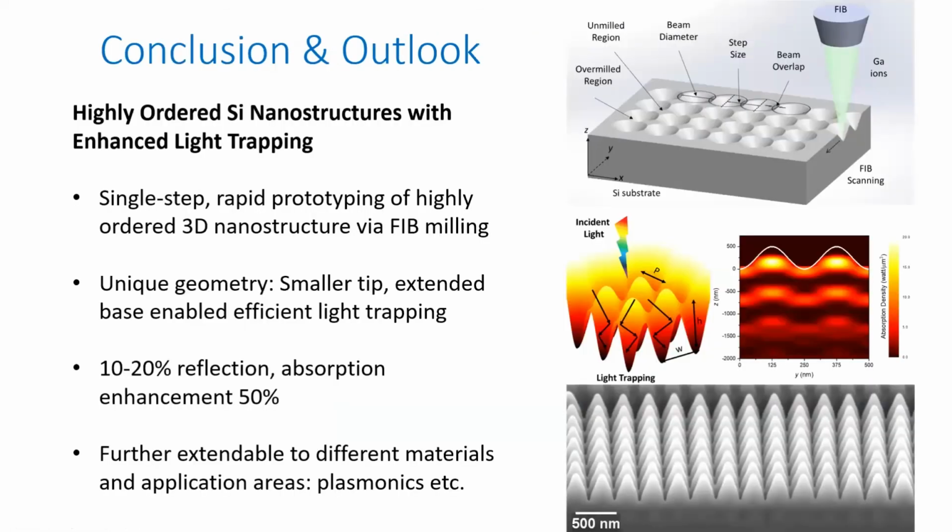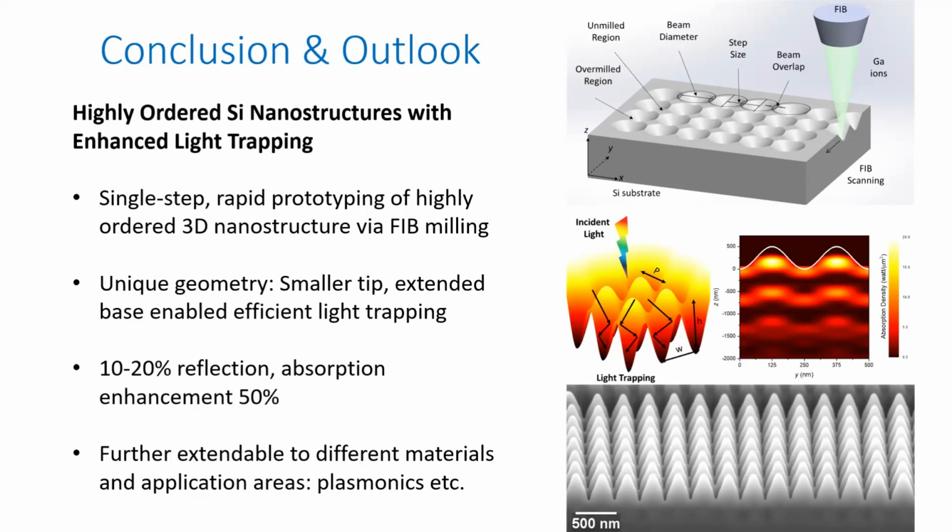Okay, so to finally conclude my talk, we used focused ion beam for fabrication of periodic pillar-shaped nanostructures that reflected a lesser amount of light, and could be used for light trapping and anti-reflection properties. We tried silicon in this case, but this method can be extended to different materials, and you could study the interaction of light for different optics applications.